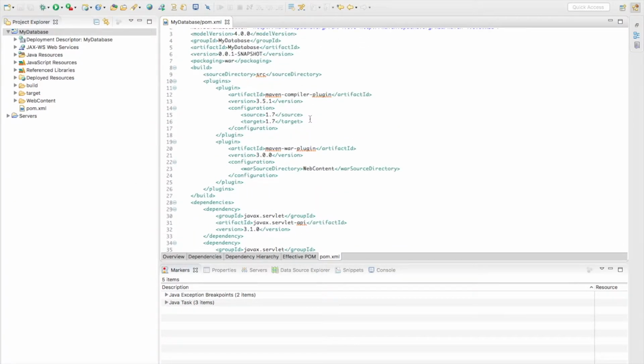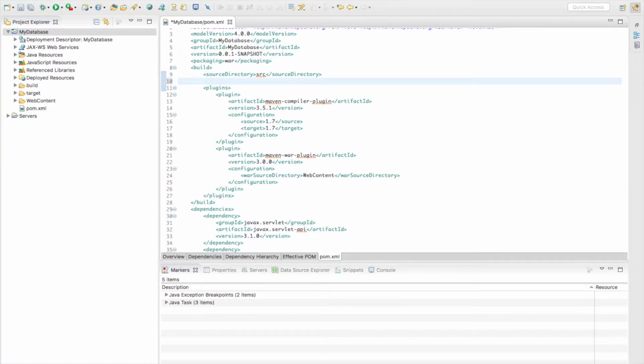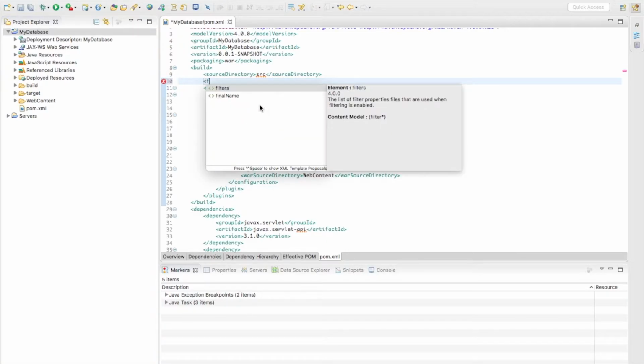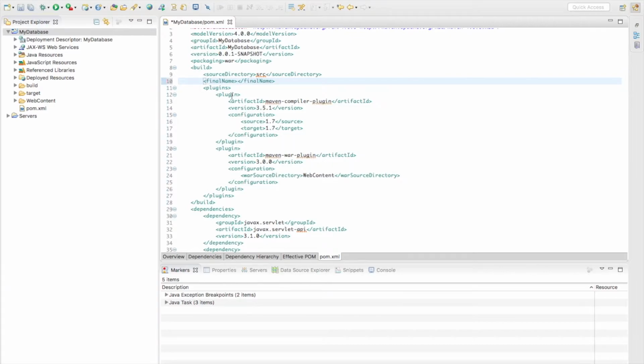What we don't have is the name of the application, and we would like to set it to root because we want to install our application in the root directory. So let's open it. This is the final name, as you can remember, and I will set it to root. Okay, save it.